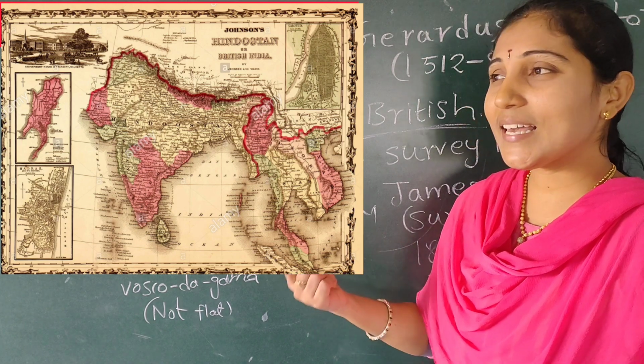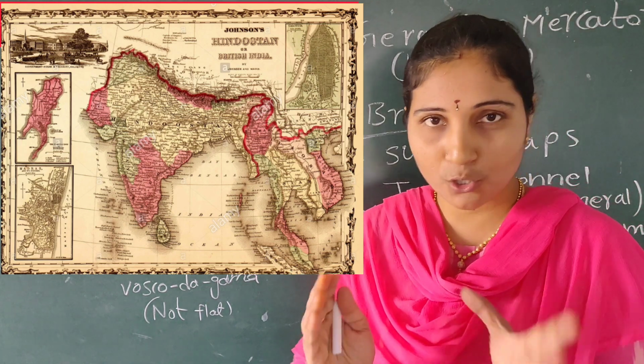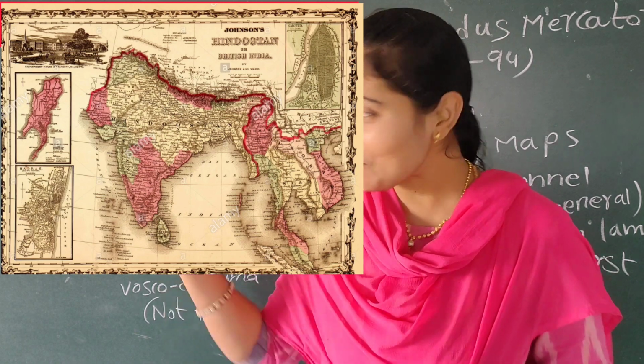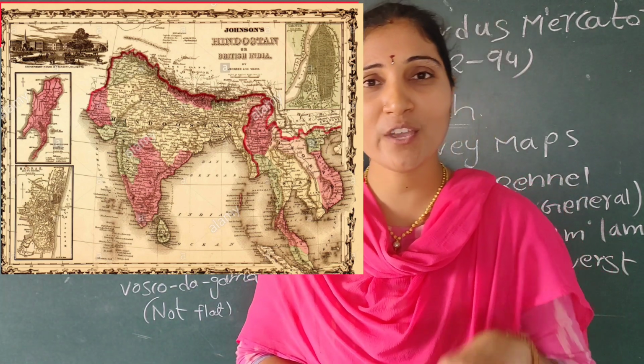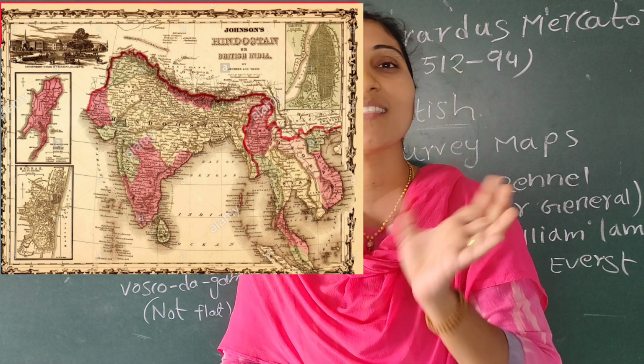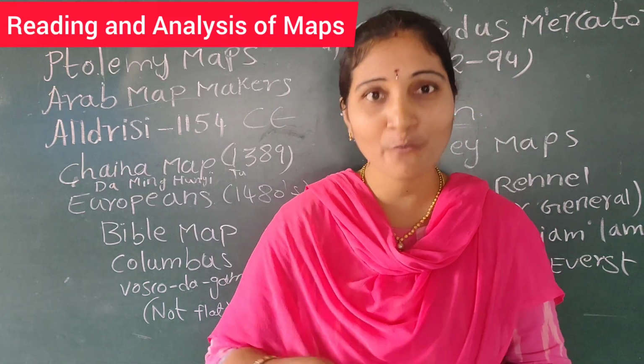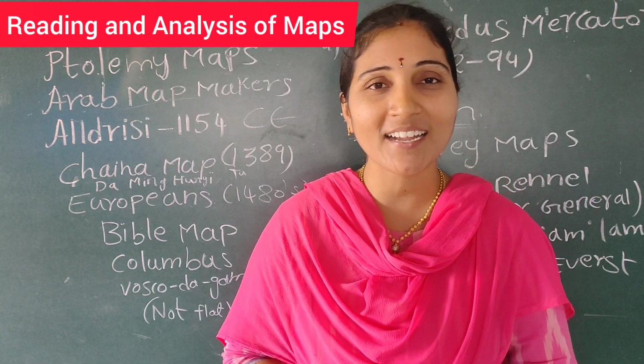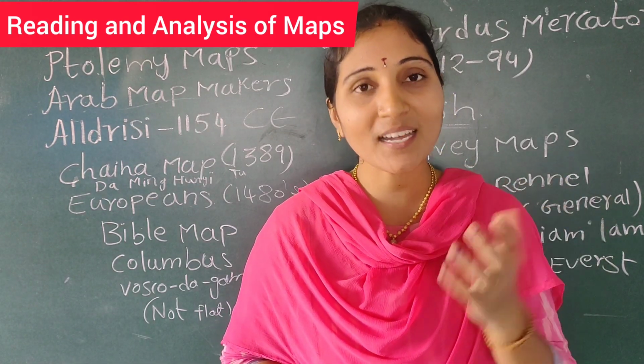So as they did not represent with actual calculations, they don't know much about India. So you can see many maps which are showing India much smaller than Sri Lanka. But actually now when we open the atlas, what is the size of India and what is the size of Sri Lanka? Much different. India is bigger than Sri Lanka.